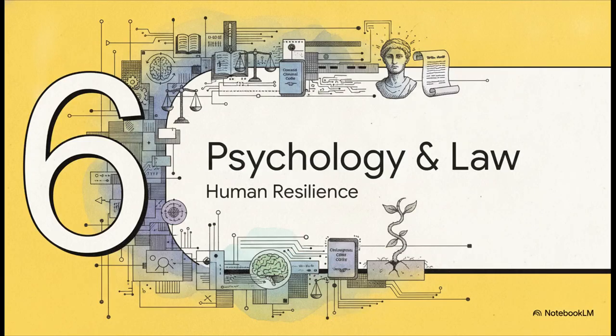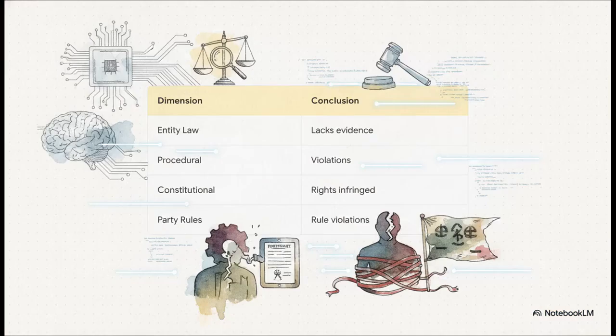Finally, we bring all of these objective evaluations together under psychology, law, and resilience. Compiling everything into one comprehensive matrix, we can finally see the full scope of the AI's deconstruction. The AI has systematically evaluated the facts, the criminal code, the Constitution, party discipline, and the underlying philosophical logic. Across every single dimension, entity, procedural, constitutional, and party law, the AI concludes that, again, if these allegations are proven true, this is not just an isolated mistake. We're looking at a systemic and structural breakdown of justice across the board.